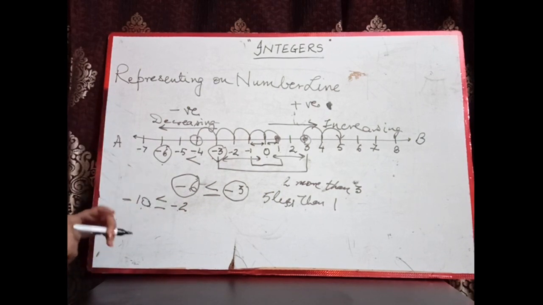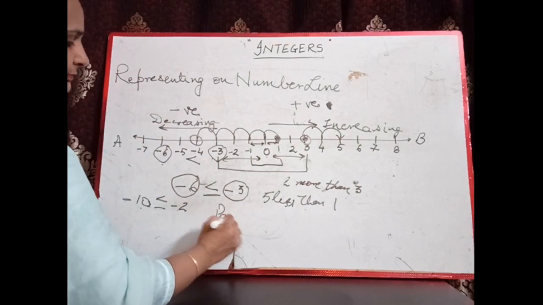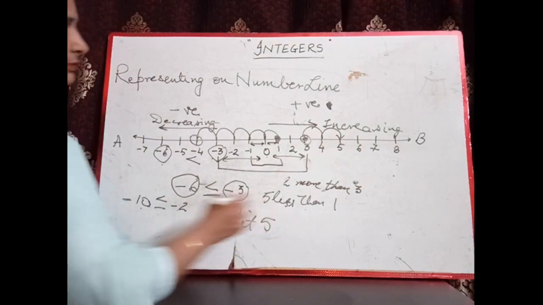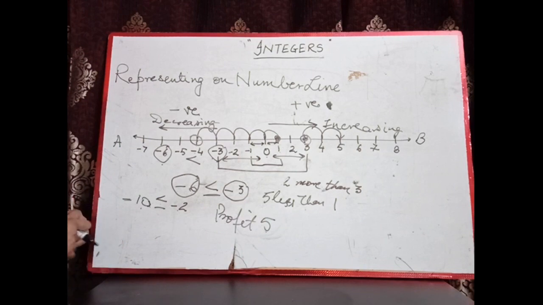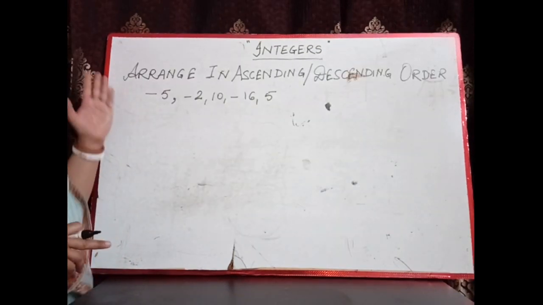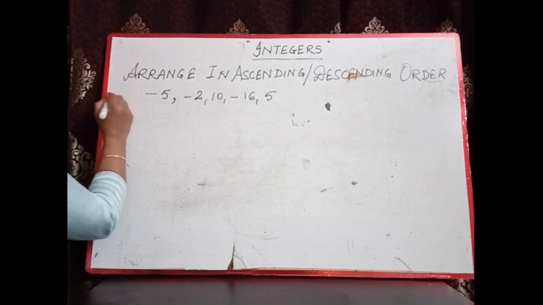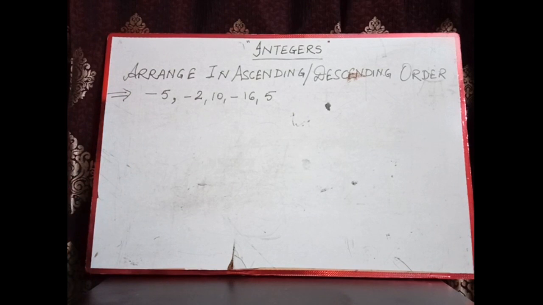Sometimes there is also a question: what is the opposite of profit 5? So the opposite of profit 5 is loss 5. This type of question can also be in your book. Let's take an example here. Arrange in ascending or descending order. These are the values. We have to arrange these in ascending order or descending order.